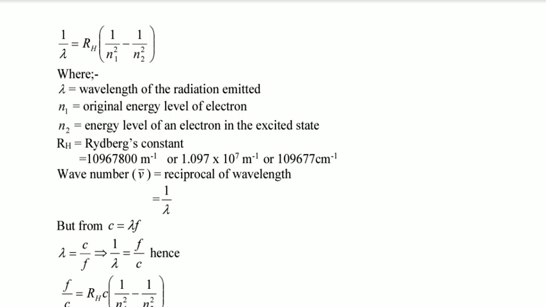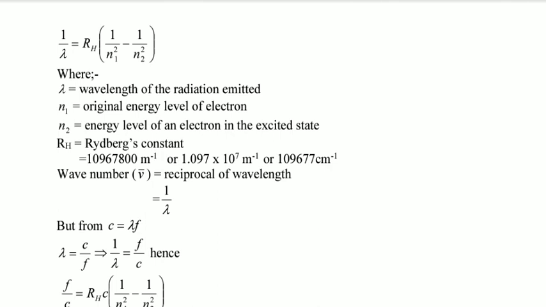Here lambda means wavelength, N1 is the original energy level of an atom, and N2 the level of an electron in the excited state. Remember, N1 here is the lower energy level, whether an electron is being excited or it falls from a higher energy level. For example, when an electron comes from energy level 4 to energy level 2, N1 will be equal to 2 because 2 is nearer the nucleus compared to 4, and N2 will be equal to 4.